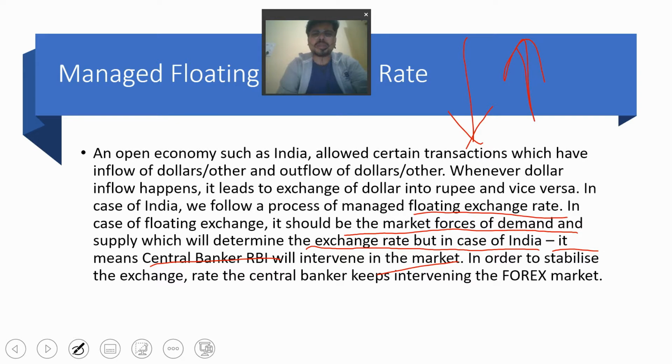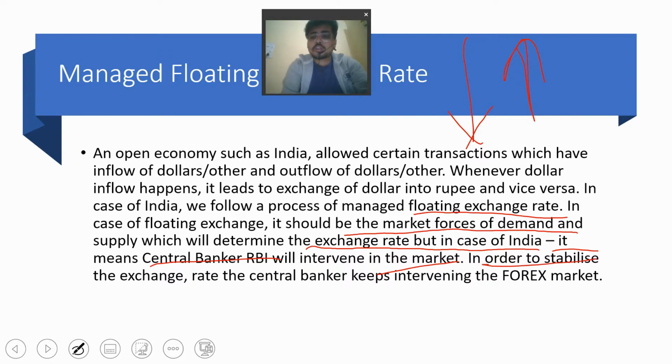So that's why RBI is on the checklist, RBI acting as a currency manipulator for the international market. The RBI does this only for the sake of controlling inflation. This is the task of the RBI that is given by the government only.